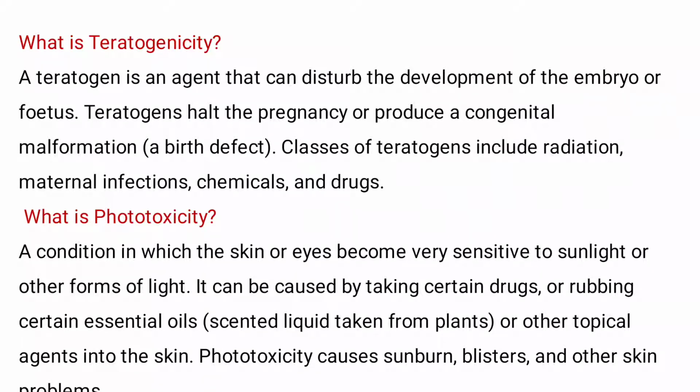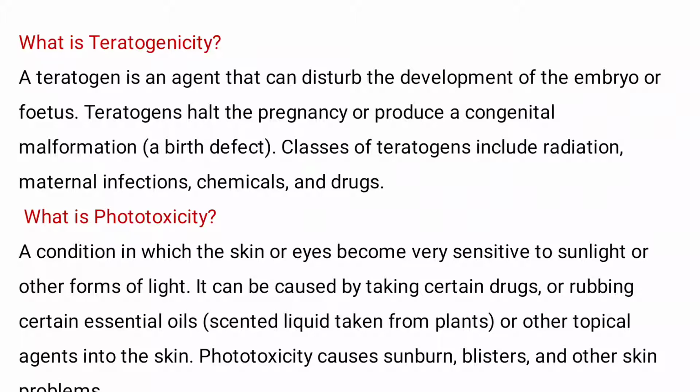What is teratogenicity? A teratogen is an agent that can disturb the development of the embryo or fetus. Teratogens halt the pregnancy or produce a congenital malformation, that means birth defect. Some of the classes of teratogens include radiation, maternal infections, chemicals and drugs.